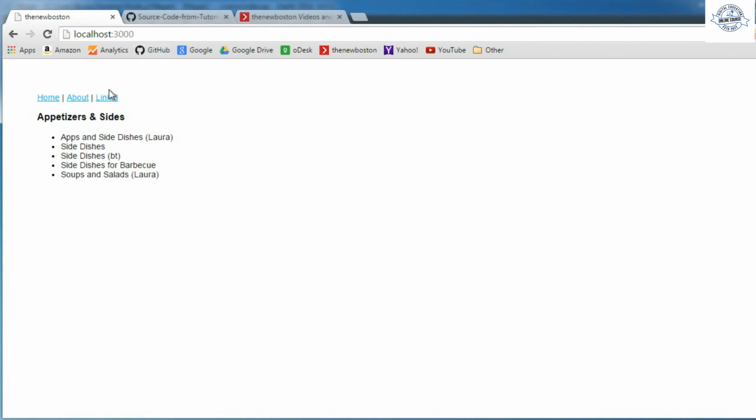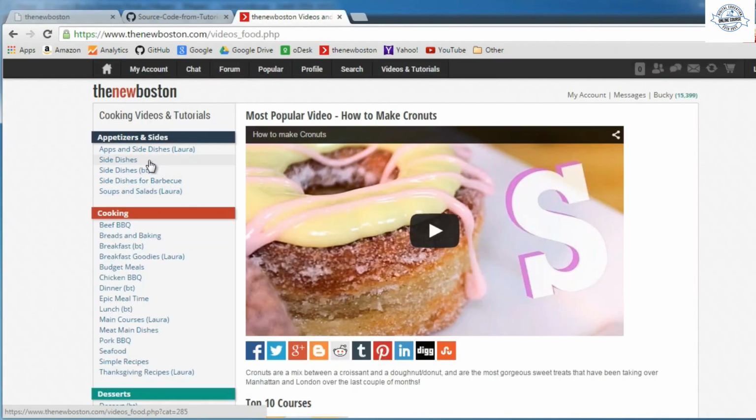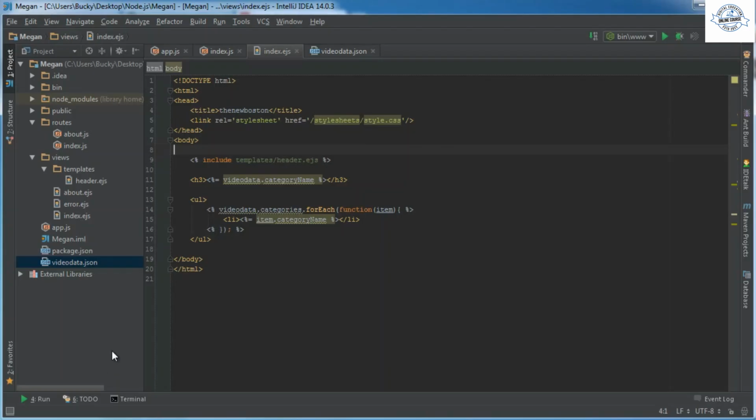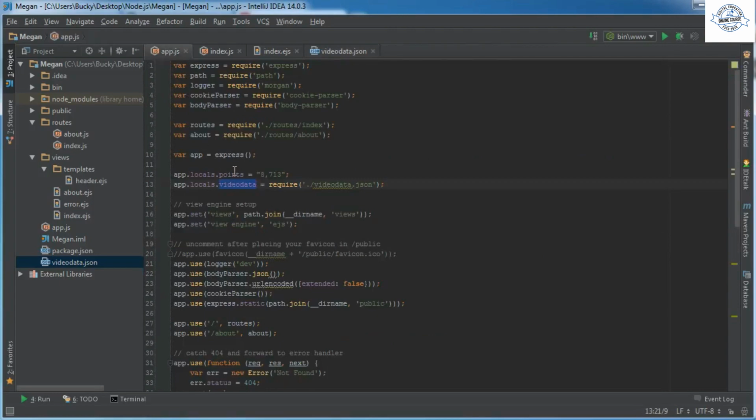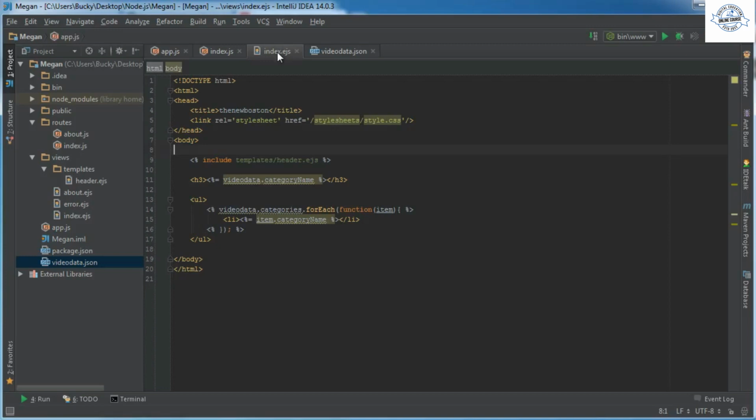Alright, looking good. So again, here is the main category, the parent, and for each of these playlists, appetizers, side dishes, whatever, we loop through the JSON data and put out each bit of information correctly. So there you go. As easy as that. Pretty much we import some JSON data. We don't have to convert it to an object because it's already an object. The only thing we have to do is set it equal to some variable that we can use anywhere in our program, and we can just use it accordingly.